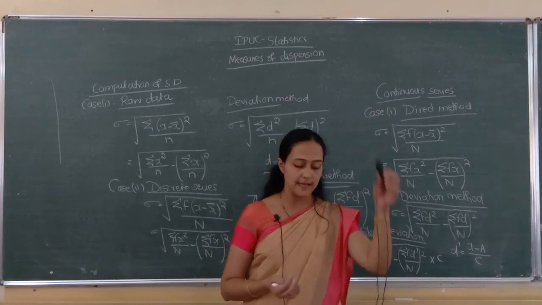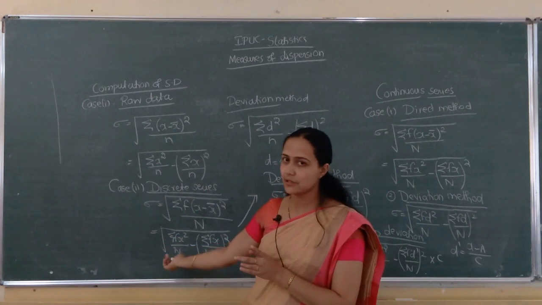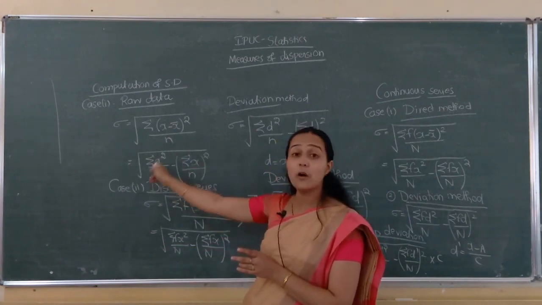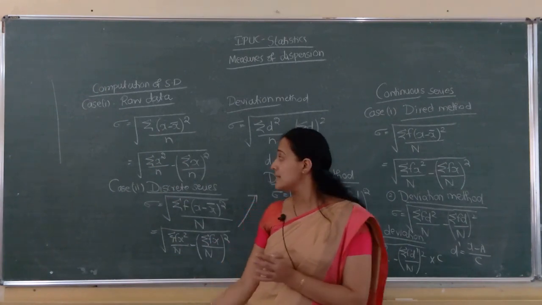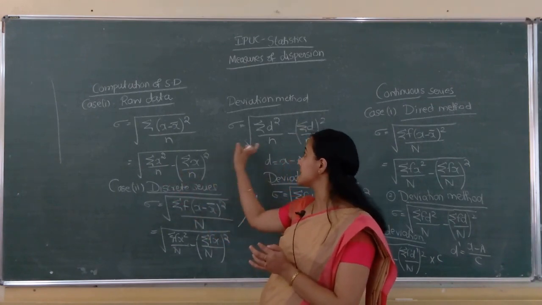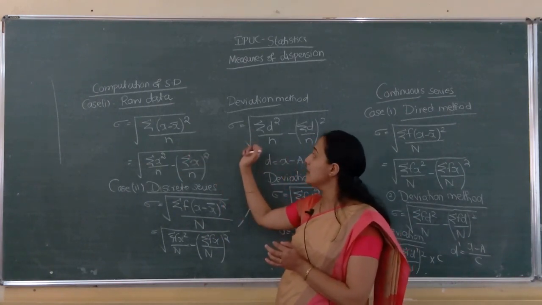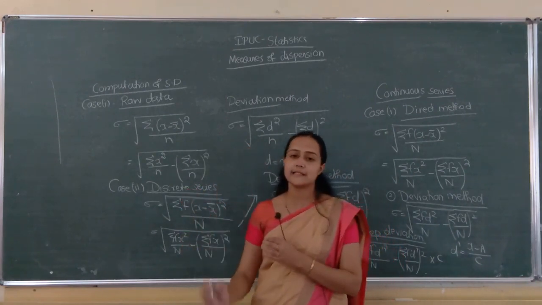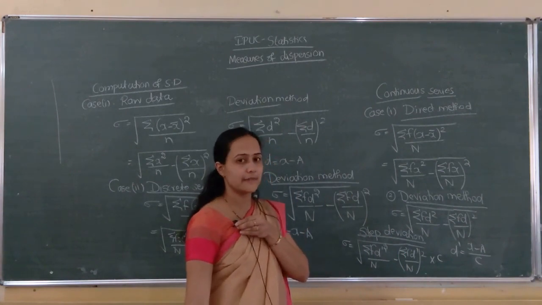So in raw data, only one method is there, the direct method, and a deviation method is also there. So sigma x minus x bar the whole square by small n. Capital N won't be there, small n is the number of observations. After deriving the formula we will get this one. So for raw data itself, the formula is this one. The discrete series formula is this one. Next, the continuous series formula is this one.